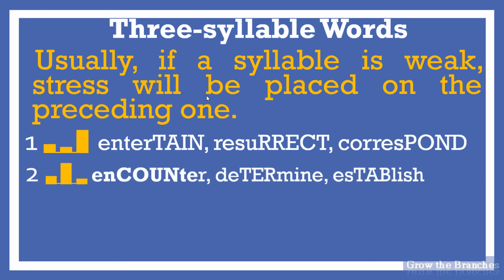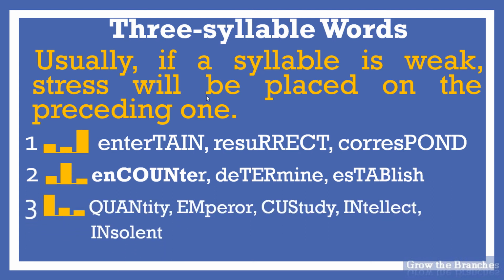Number 2. In words having three syllables, if the third and last syllable of the word contains the schwa or is weak, the stress falls on the second syllable. As you can see, the last syllables of encounter, determine, and establish are weak, so we stress the preceding syllable, the syllable which is just before. Number 3. If, however, the third and second syllables are weak, stress falls on the first one. For example, quantity, emperor, custody, intellect, insolent, etc.